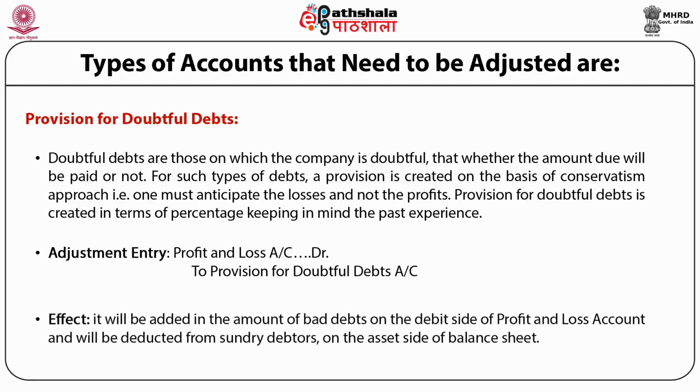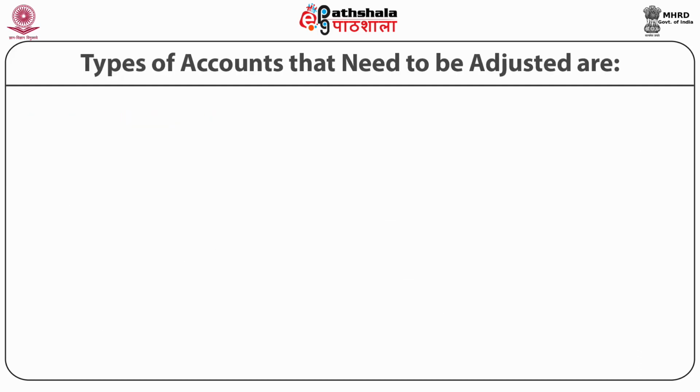The effect of the adjustment entry on the profit and loss account or financial statements: it will be added to the amount of bad debts on the debit side of the profit and loss account, and further it will be deducted from sundry debtors on the asset side of the balance sheet.